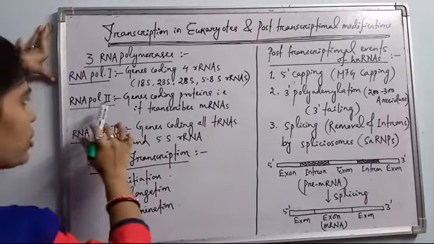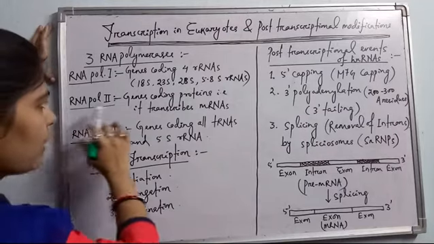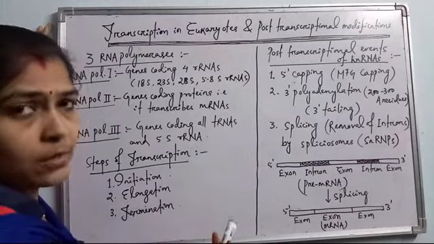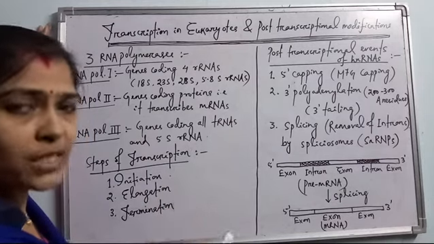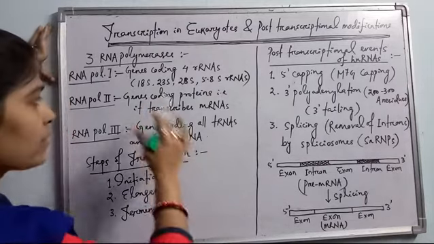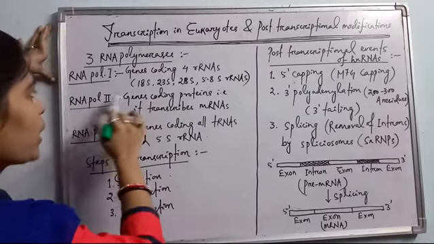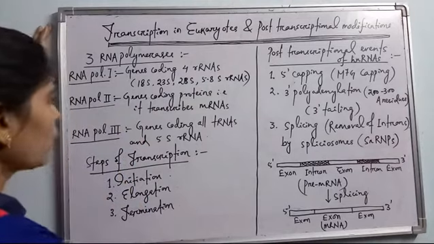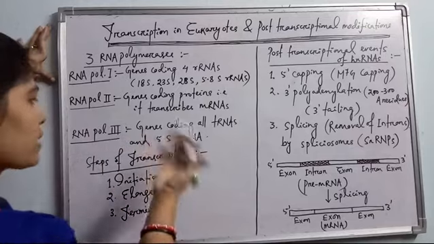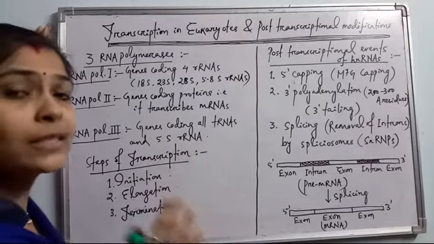Second, RNA polymerase 2 transcribes the genes which code for the proteins, meaning the cistrons. Cistrons are the genes which code for proteins, so they transcribe the mRNA. So the mRNA transcribing enzyme in eukaryotes is RNA polymerase 2. Then RNA polymerase 3 transcribes the genes which code for all the tRNAs.